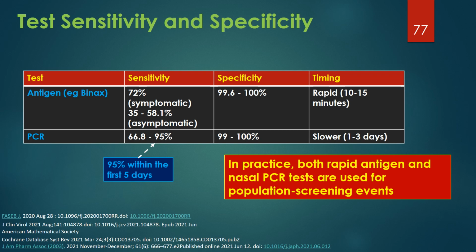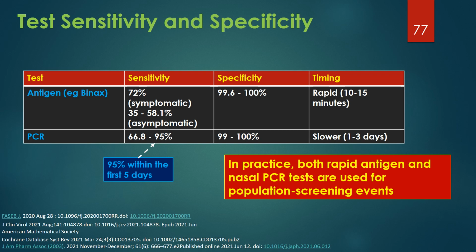The PCR test has a better sensitivity, 66.8 to 95%, than the rapid antigen tests like Binax. But since most PCR tests require laboratory equipment, the turnaround time is longer, commonly 1 to 3 days, therefore making the PCR test less desirable to use for general population screening, since positive individuals are not as quickly removed from public venues and placed on isolation.